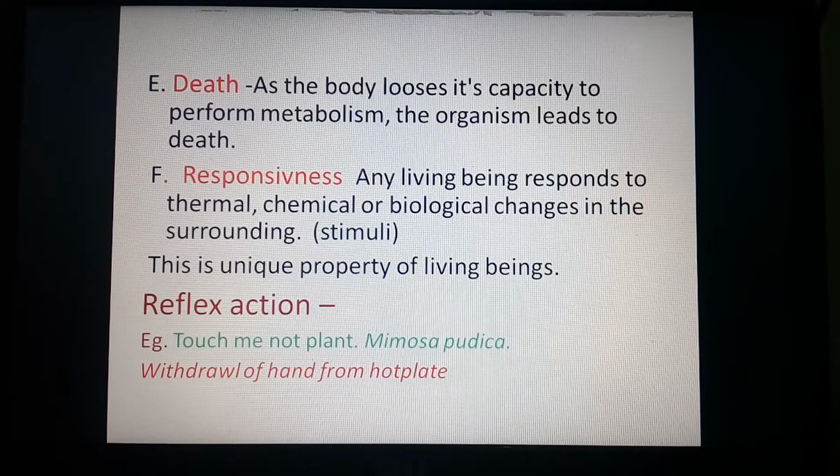They show movement towards the light. When we put a plant near a window, you can observe that the plant shows its growth towards the sunlight. It bends and grows towards the sunlight. So those are a few characteristics with the help of which we can make a difference between living organisms and non-living things.